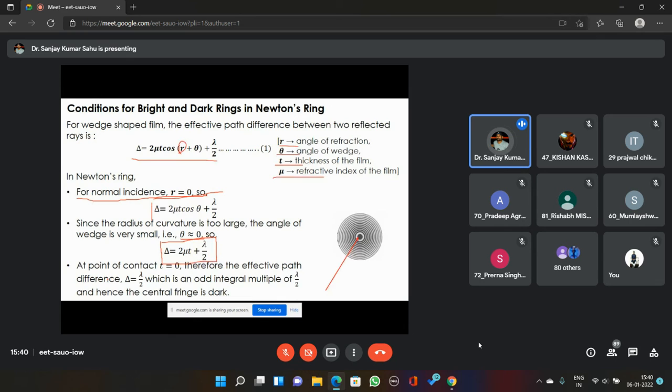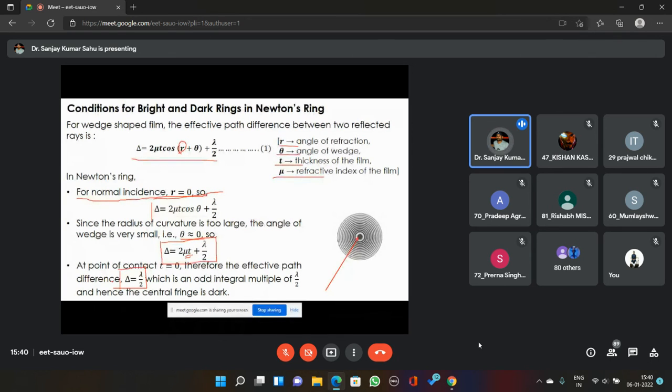Now, at the point of contact, where this plano-convex lens is touching the plane glass plate, the value of thickness t will also be 0. Thickness of what? Thickness of the film. At the point of contact, the thickness of the film will be equal to 0. So at the center where it is touching the plane glass plate, the path difference will be equal to simply lambda by 2.